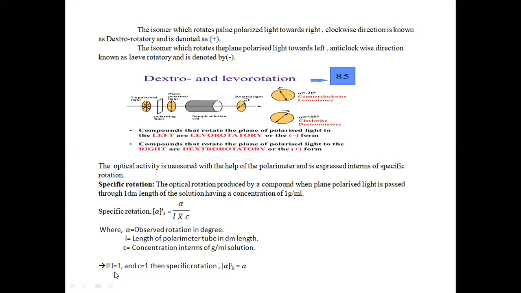That is when the length of the solution and concentration of the solution will be equal to 1, or when they will be unity, then alpha, that is the specific rotation of the compound, will be equal to the observed rotation. This condition you have to remember: the specific rotation of the compound will be equal to the observed rotation only when the length of the polarimeter tube and the concentration of the solution are unity. Then the observed rotation will be equal to the specific rotation of the compound.